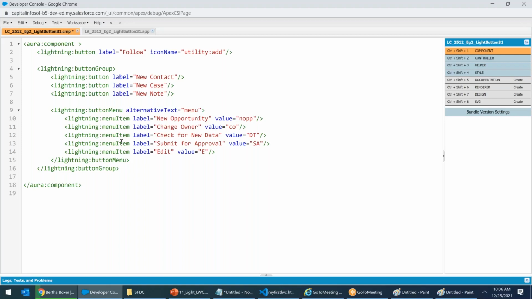Remember that I is capital in menu item. Till now I didn't recognize that. Everything I wrote in small. So I think I have to make every second word cap. Yes, any second word should be caps. Button, if it's button, small. After button, if I say rupam, then R should be caps: button Rupam. These are the standard methods. Yes, sir, we can create our own custom. We will do everything.